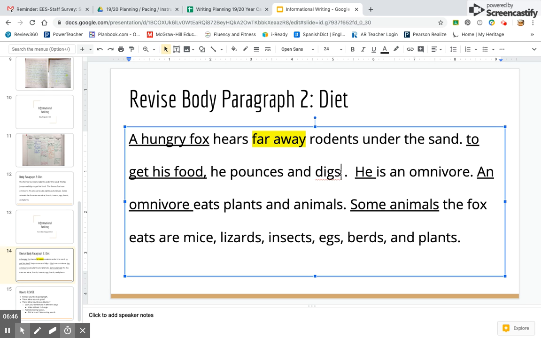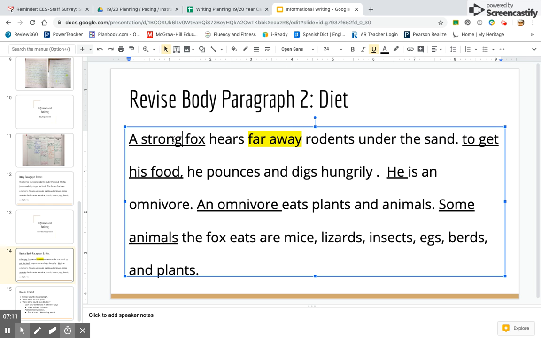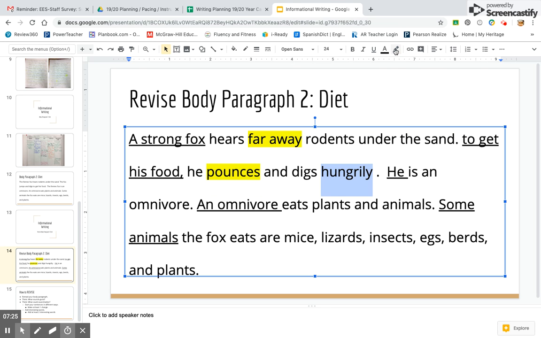I know that he is hungry and he really wants that food. And so I might say he digs hungrily. Now you notice I use here hungry fox and hungrily. I might not want to do that. So up here I might change this word to a strong fox. Because he's little, but he's strong. He has powerful ears. He can jump far. So I added the word pounces and I added the word hungrily.